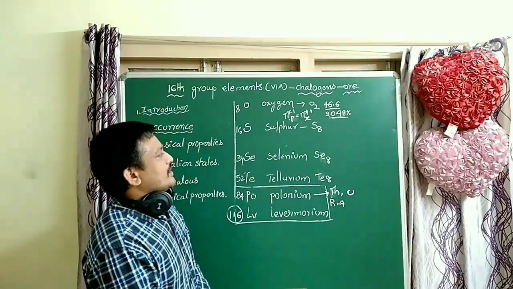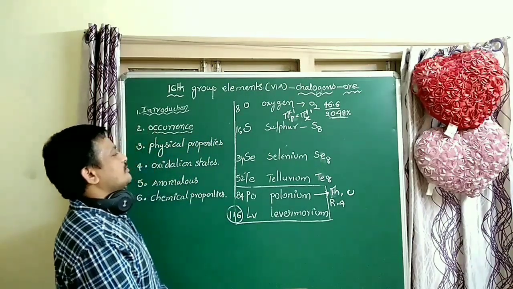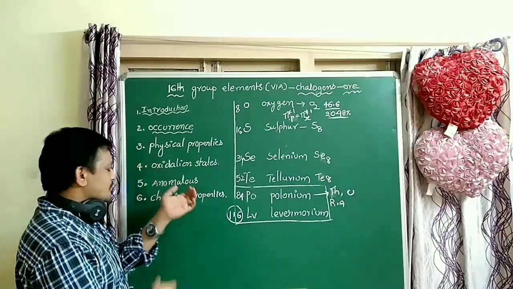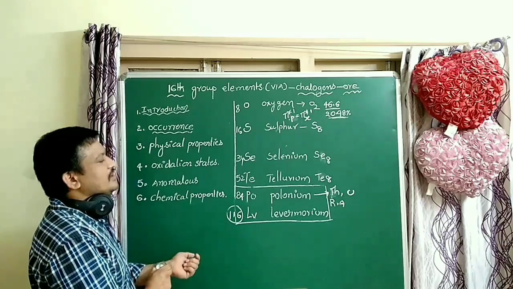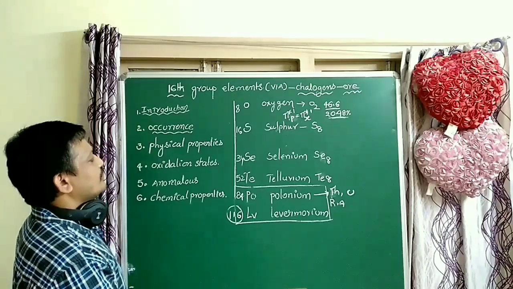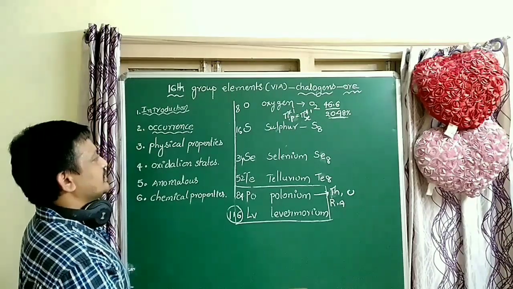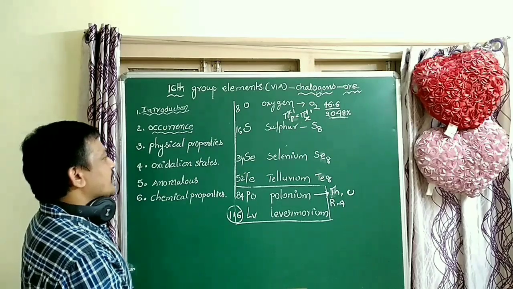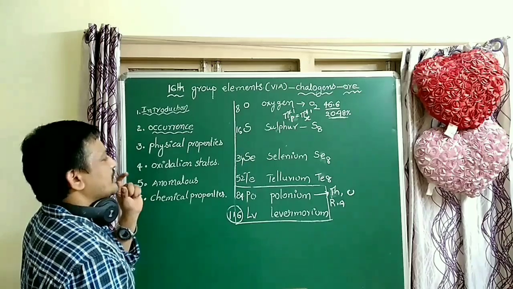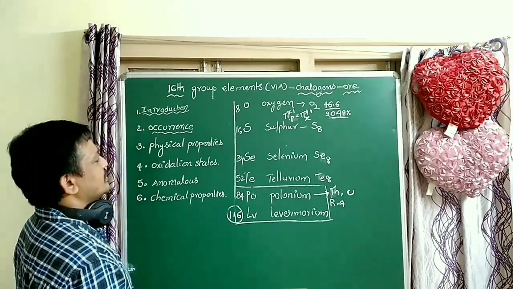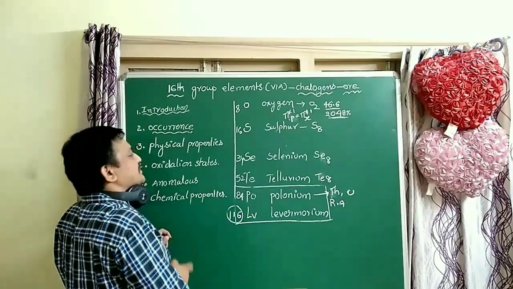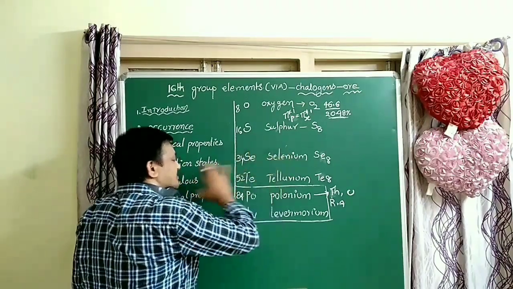So in the atmosphere, the second most abundant element: how much percentage is there, students, in the atmosphere? 20.98. 20.98% of oxygen is present in the atmosphere. Among the remaining gases, the first element is nitrogen. The most abundant element in the atmosphere is nitrogen, the second is oxygen. In the earth's crust, sulfur is present in a very low percentage. The remaining elements are also in very small percentages.